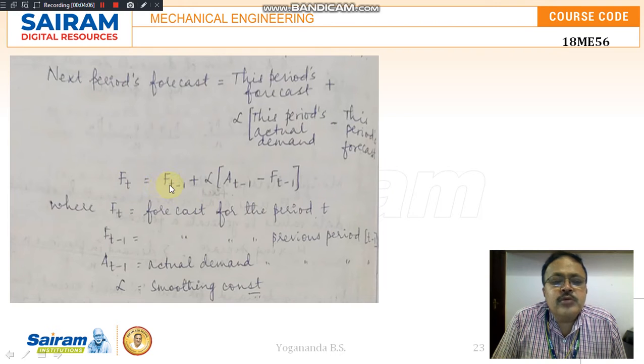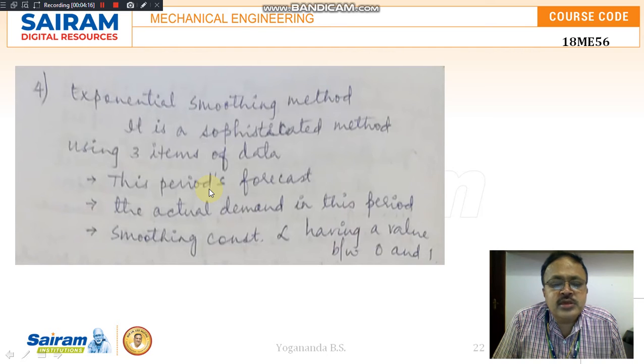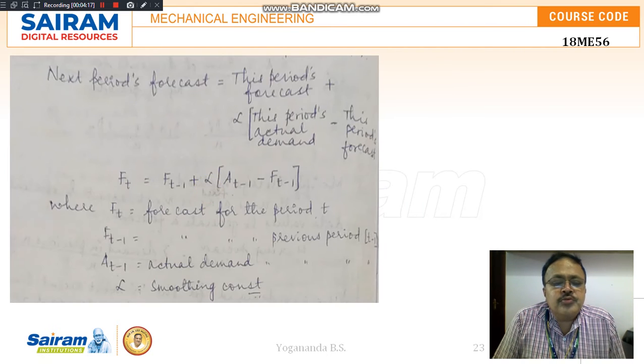That is equal to this period's forecast, that is the forecast done for the year 2020, plus alpha, the smoothing constant varying from 0 to 1, into the difference of the actual demand in this year, that is the actual demand in the year 2020, minus this forecast for the previous year.